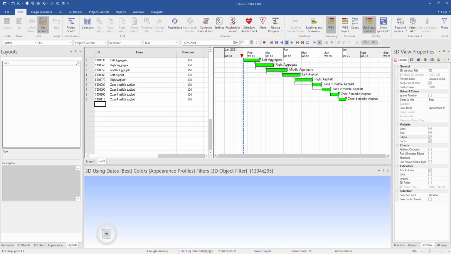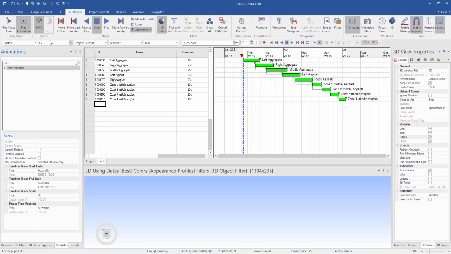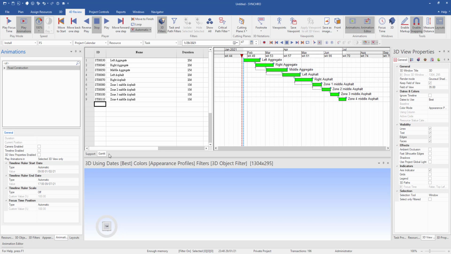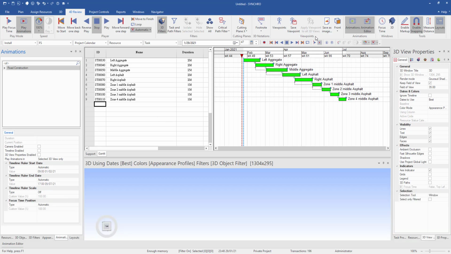Lastly, I would like to create a video to show the 4D construction of the road model. So I go to 4D review here. There's an animation tab. Then I can create a new animation, give it the name road construction, and then turn on the animation editor. This is the animation editor. Then I can add the focus time.